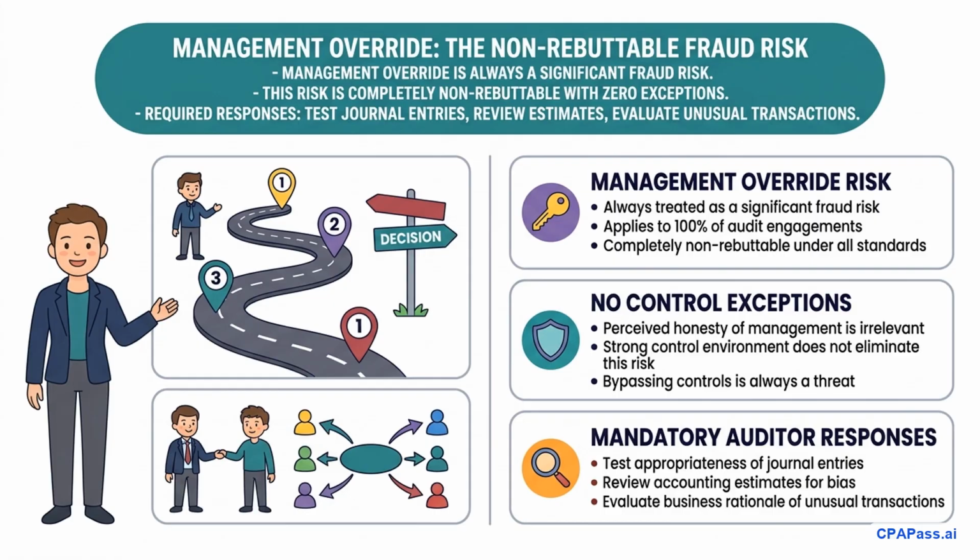These mandatory procedures include testing the appropriateness of journal entries, reviewing accounting estimates for potential management bias, and evaluating the business rationale of significant unusual transactions. On the exam, if a scenario suggests skipping these procedures because controls are strong, it is a trap.